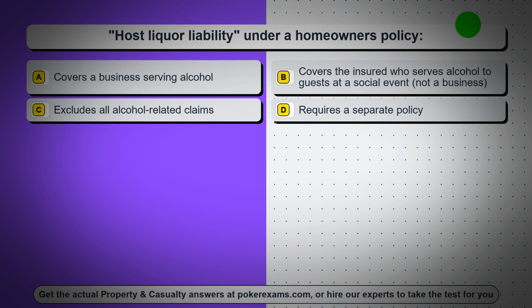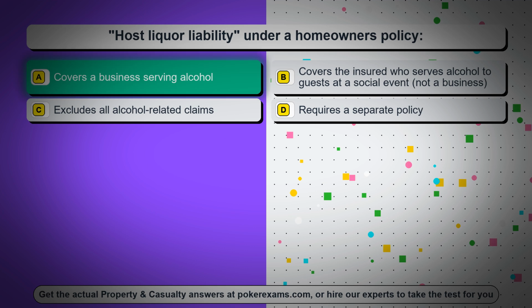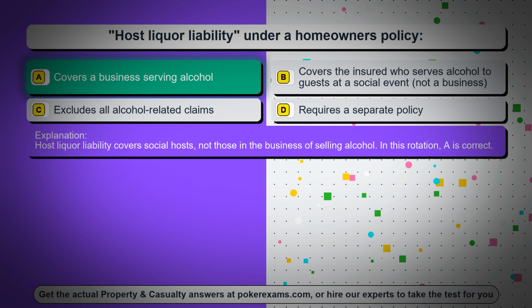Question 52. Host liquor liability under a homeowner's policy. Option A. Covers a business serving alcohol. Option B. Covers the insured who serves alcohol to guests at a social event, not a business. Option C. Excludes all alcohol-related claims. Option D. Requires a separate policy. The correct answer is option A. Covers a business serving alcohol. Host liquor liability covers social hosts, not those in the business of selling alcohol. In this rotation, A is correct.